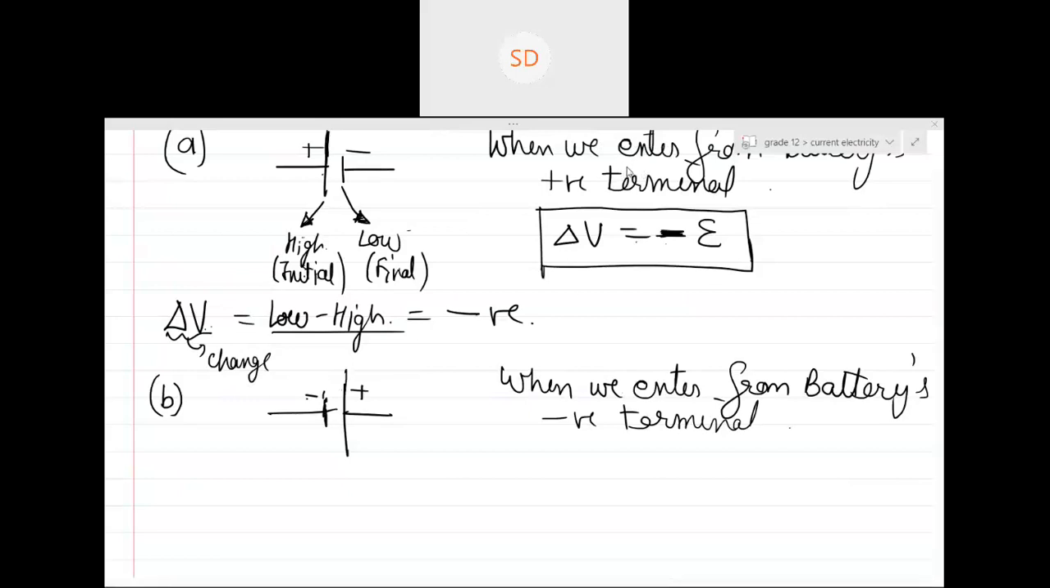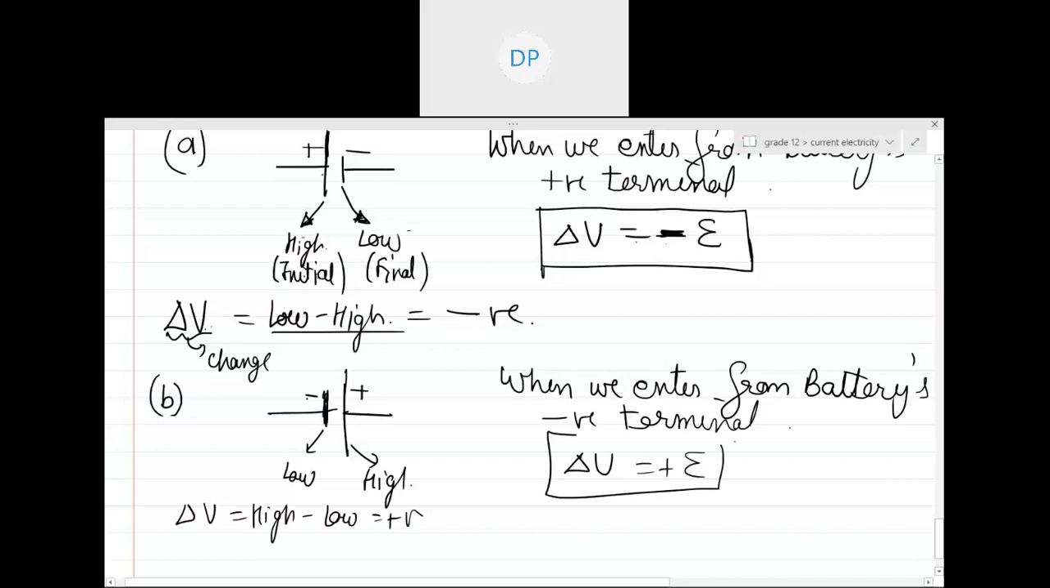Hello. Yes, sir. Explain please. Will it be positive or will it be negative again? Positive. It will be positive. Why? Because it is final minus initial. Basically, we are entering from the low potential side, so delta V will be V high minus V low, right? It will be high minus low, hence positive. This will be positive. And how much positive?